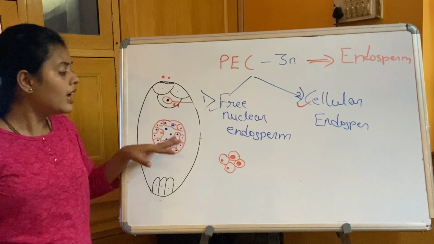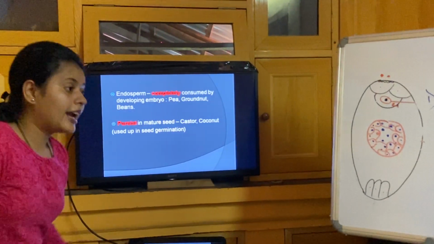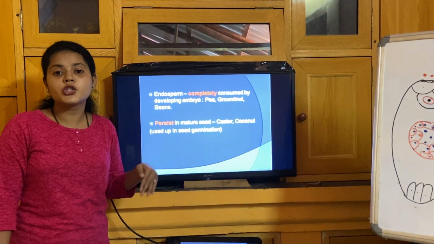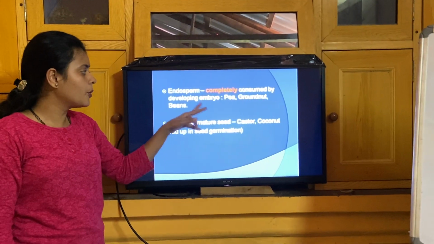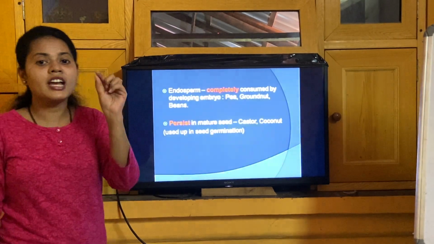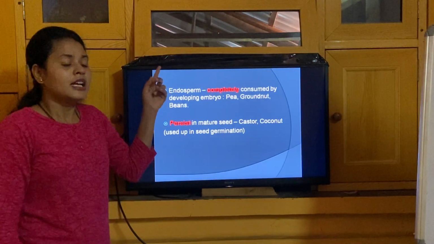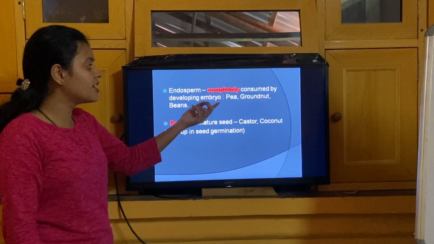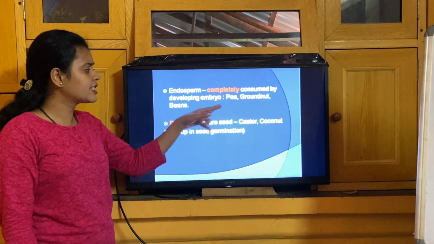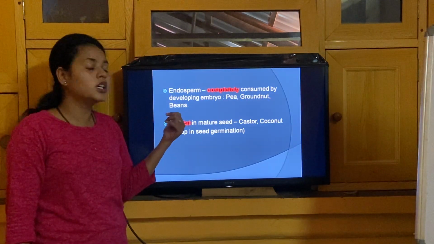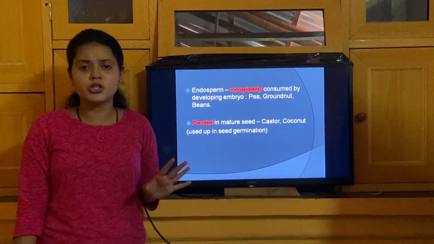Now there are some cases wherein the endosperm is completely consumed by the embryo. If the endosperm is completely consumed, then sometimes the seed becomes very hard. That I will tell you in the seed concept, but for the time being, remember that there are some seeds wherein the endosperm is completely consumed by the embryo. Examples are pea, groundnut and beans. They are very hard, right? In pea, groundnut and beans, the endosperm is completely consumed.